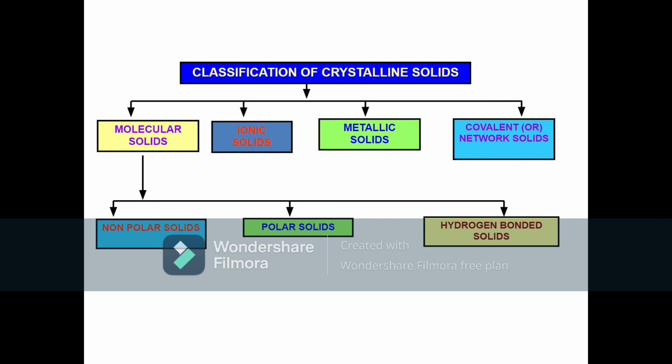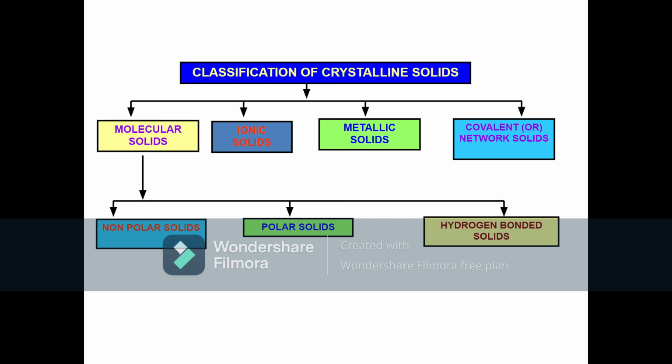Then we'll discuss some examples. For molecular solids, we have examples like argon, dry ice, and iodine. For ionic solids, the examples are ionic salts like sodium chloride, magnesium chloride, calcium fluoride, etc. For metallic solids, we have metals like copper, silver, and gold. For covalent solids, we have diamond, graphite, and compounds like silicon carbide.